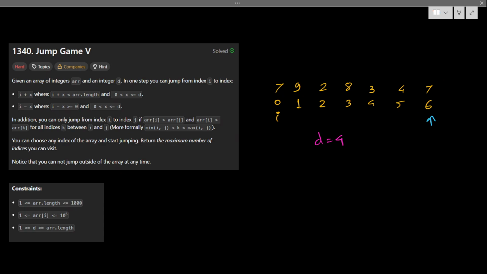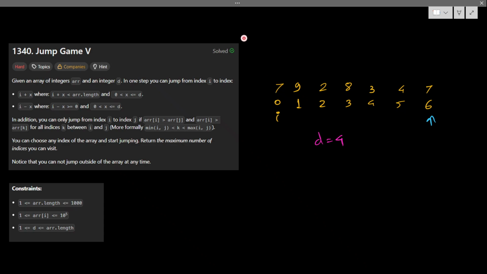If my I is here, I can jump from here, I can jump here, I can jump here. Ideally I can jump here as well, but there is 8, that is greater than my value. So I cannot jump to this place. That means from this 6th index I can jump only to the 4th and 5th index, not more than that. This is the case. Hope you understand.